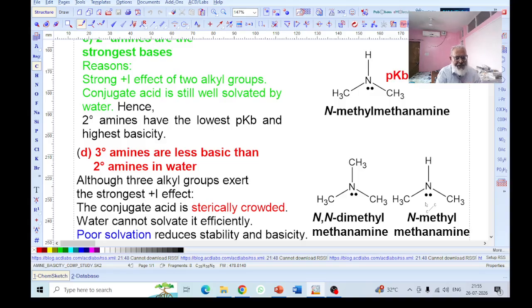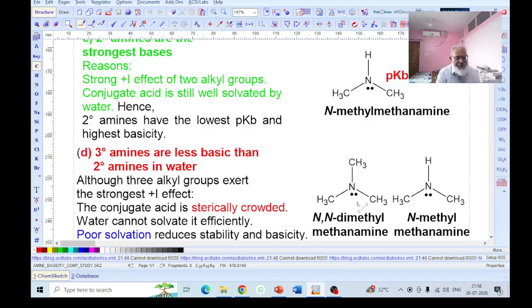And the second factor is the solvation energy. When these electrons get protonated, that is, by any means an electron taking group reaches this nitrogen atom, takes the electron and forms the positive ion, it is poorly solvated. Here it is poorly solvated, lower solvation energy is released. That's why this is not stabilized. Here more solvation energy is released. That's why this is more stable.